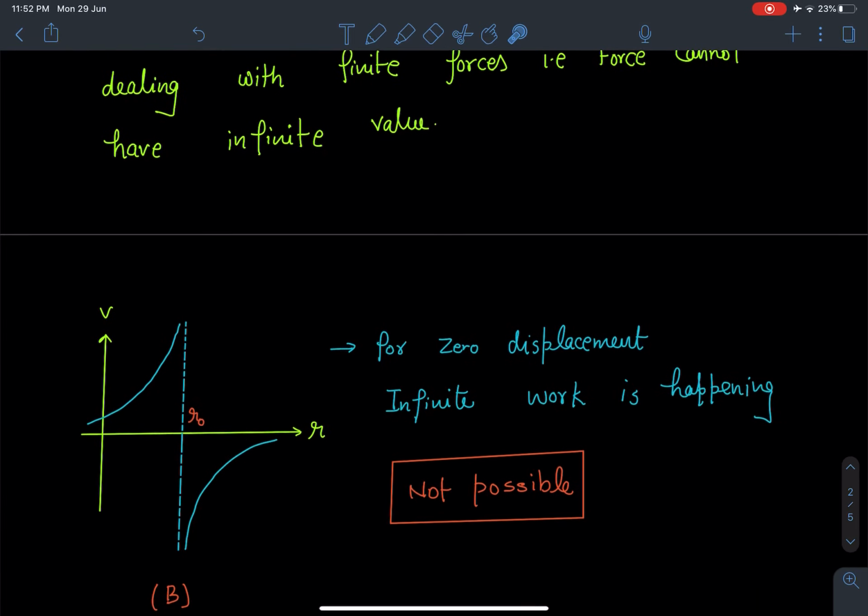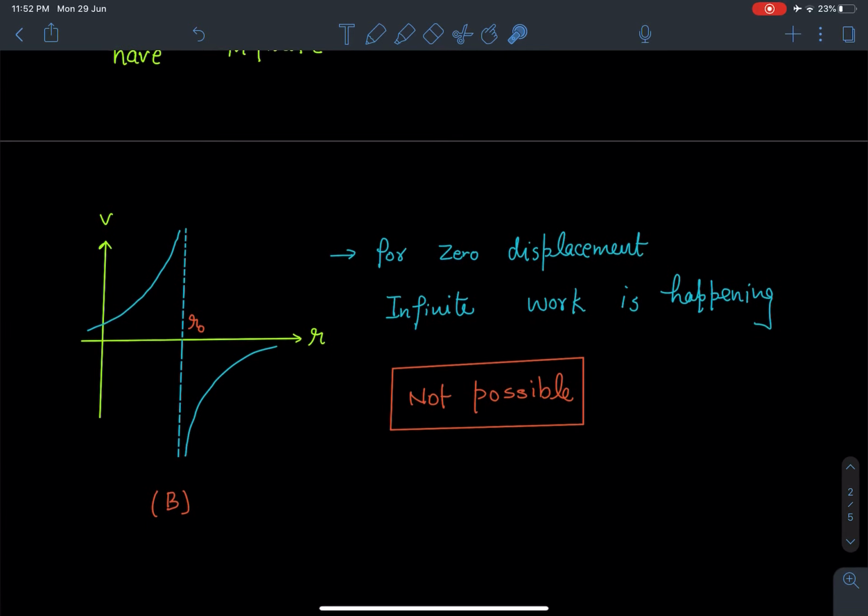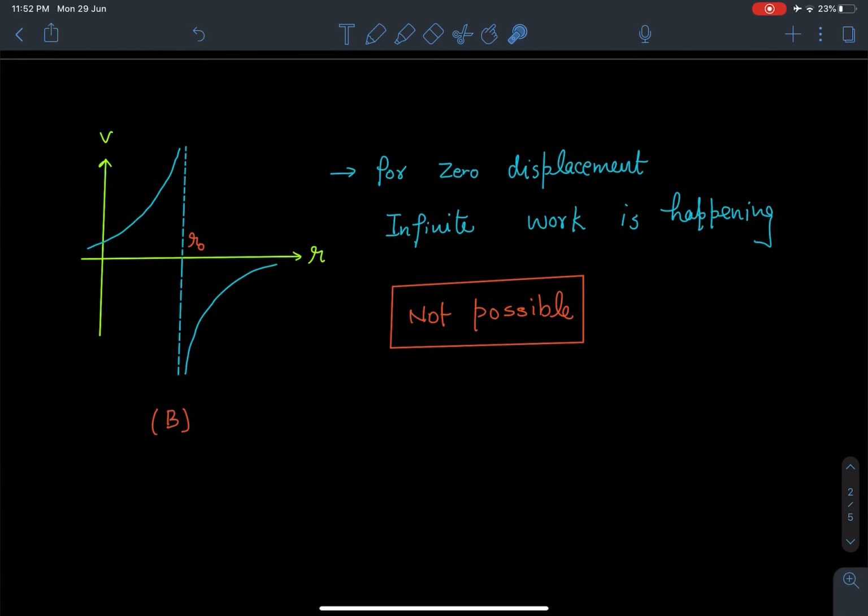Now another type of discontinuity which we will have in graphs is at some point, from one side the graph will be reaching one infinity, and from the other side the graph will be reaching another infinity. Like in this case, to the left of r naught its value is plus infinity, and to the right side of r naught it is minus infinity.